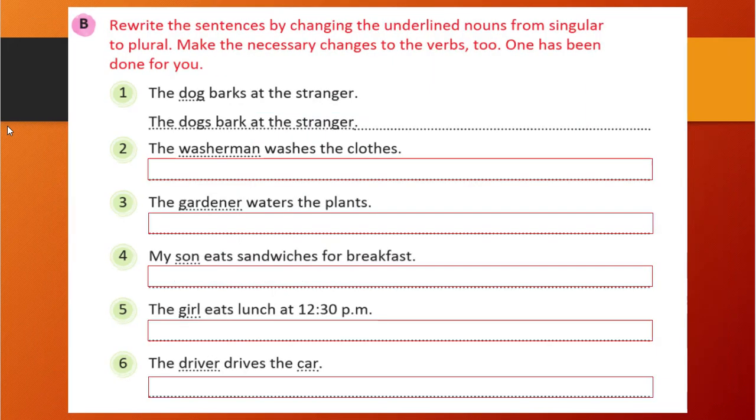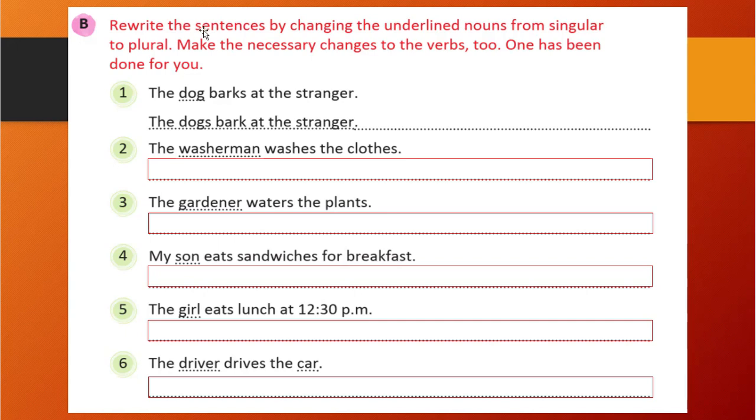So let's see the next exercise. What we need to do? Rewrite the sentences by changing the underlined nouns from singular to plural. Make the necessary changes to the verbs too. Okay, what we need to do? We need to write whatever is underlined in the plural form. If we are writing in the plural form, then our verb will change correspondingly. If our verb was written with s or es, we will write it in the basic root form, right? That is the change we need to do.